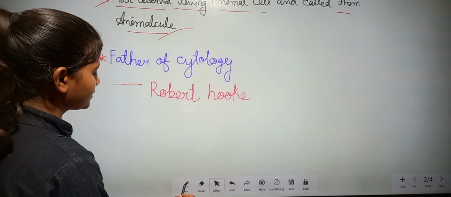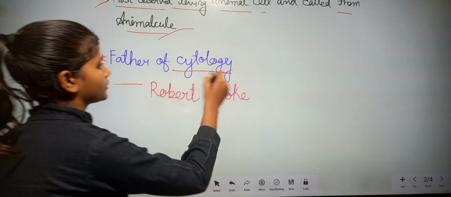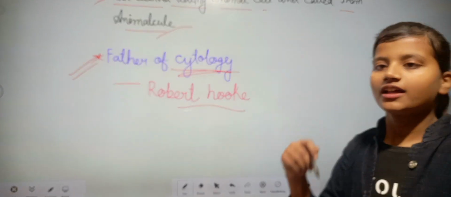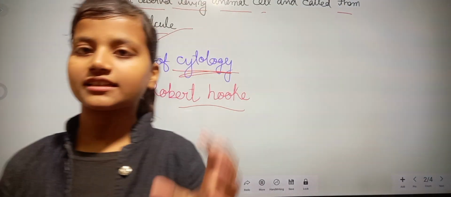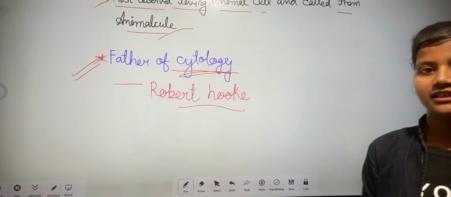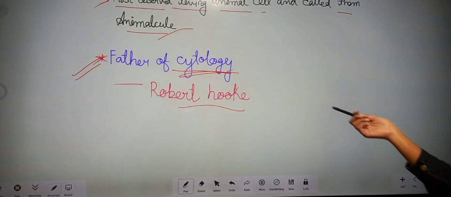Our next point is father of cytology. Who is the father of cytology? Robert Hooke. Why? Because Robert Hooke discovered the cell, and the term cell was given by Robert Hooke. That's why he was called the father of cytology.